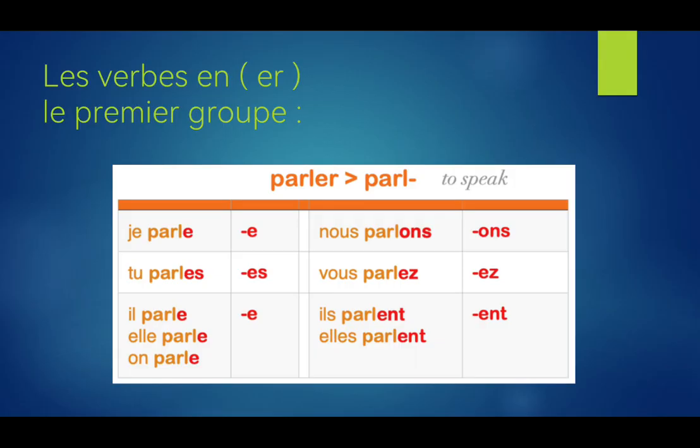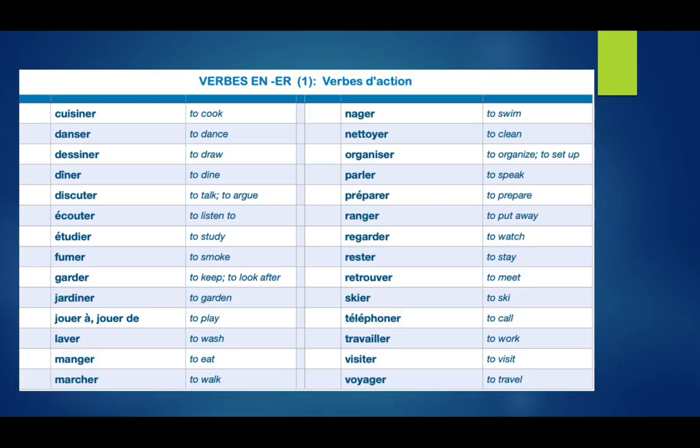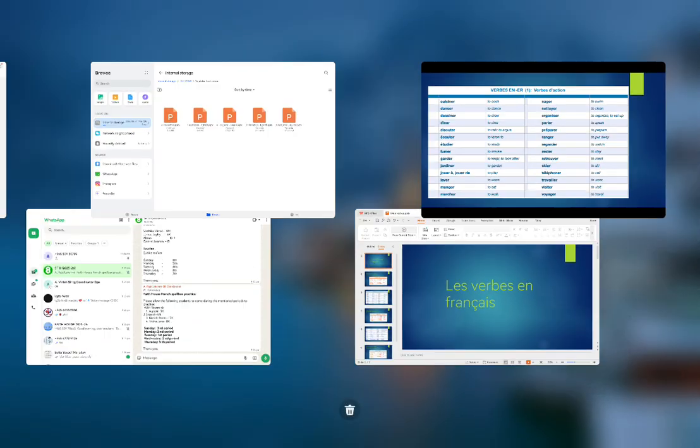In the same way here, if we know these endings, which are written in red, we can choose any of these verbs, and we can just apply the same rule. Some small differences are there in few verbs, but let's focus on the main rule for now, okay? So, for example, if I take a verb like visiter. Visiter means to visit.